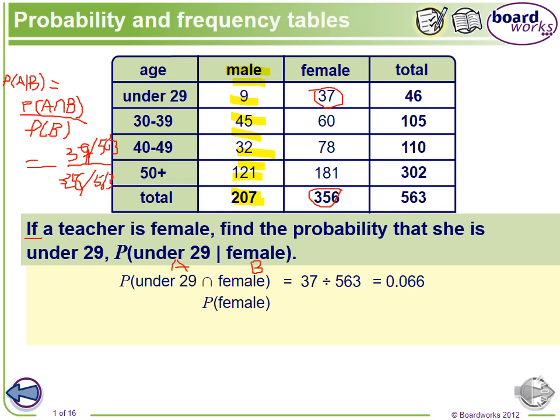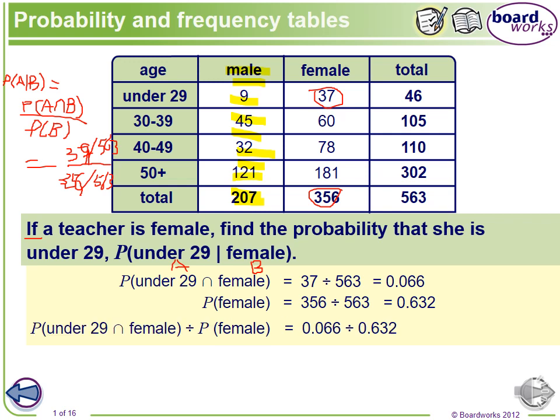The female, we know, is 356 divided by 563, which is 0.632. Then we divide them, and you can see the final answer is 0.104. So that's how you get it from the formula: if the teacher is female, the probability that she is under 29 is 0.104. This is how we can do this kind of question by the formula.